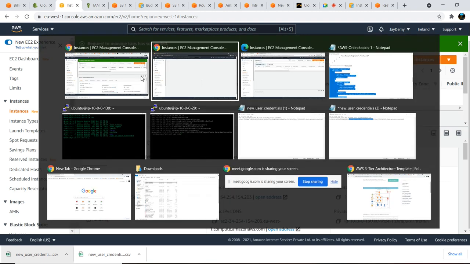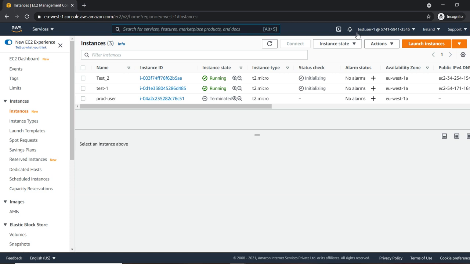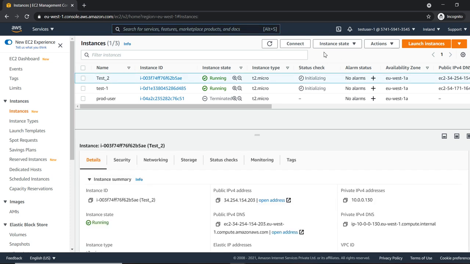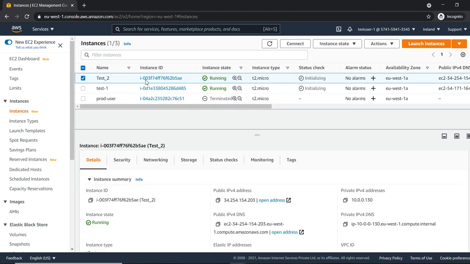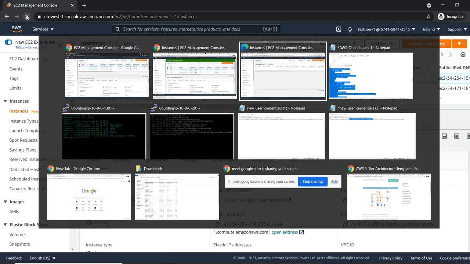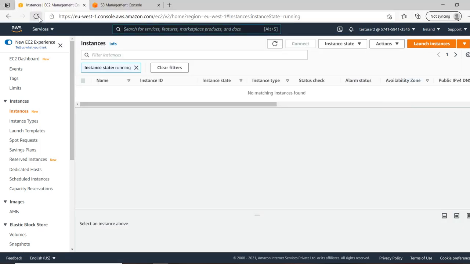So let me navigate to test user 1. I'm now test user 1. Okay, I want to stop the test user 2 server. Okay, stop instance. Before that, let me refresh here. Same with test user 2 also.